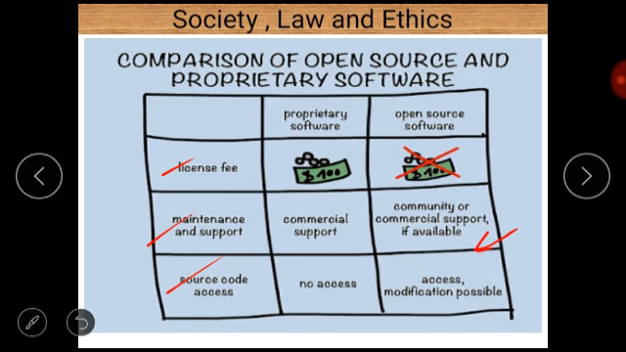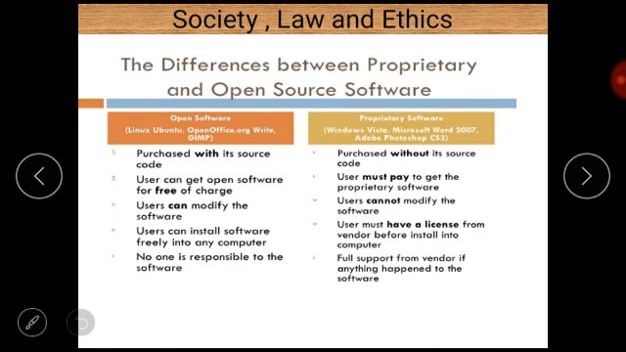As the detailed difference between open source and proprietary software, open source software is purchased with its source code, but proprietary software is purchased without its source code. And for open source software, you can get it free of charge. That is another important point. But for proprietary software, you must pay to get it.